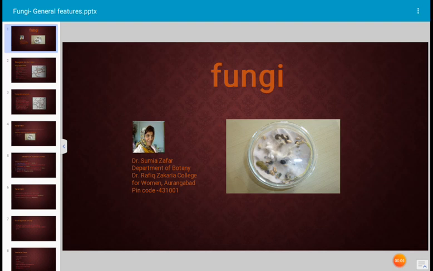Today's topic for discussion is fungi. Fungi are eukaryotic organisms having two nuclei. These are cosmopolitan. Cosmopolitan means they occur throughout the world, in air, in seed, in soil, everywhere. Fungal spores are present which are non-visible.